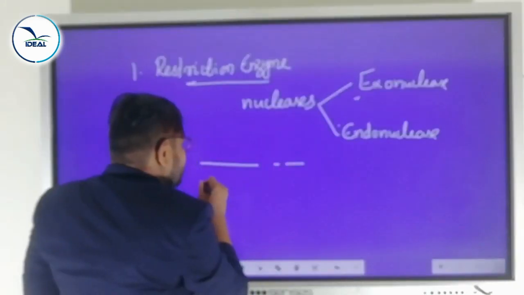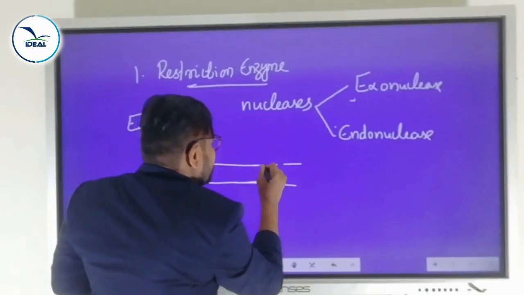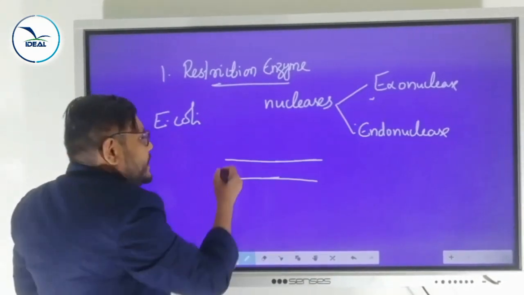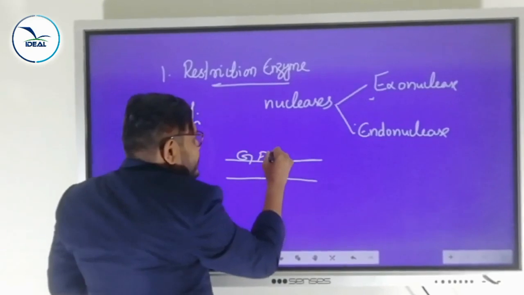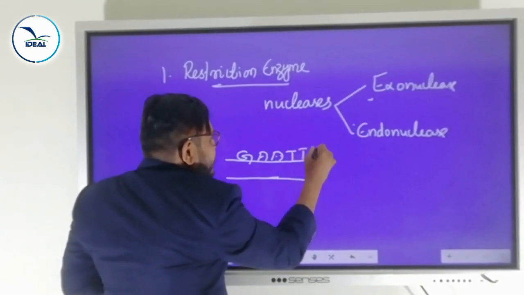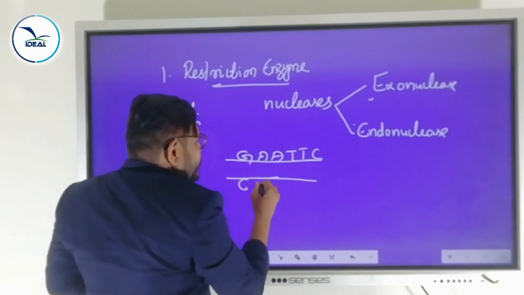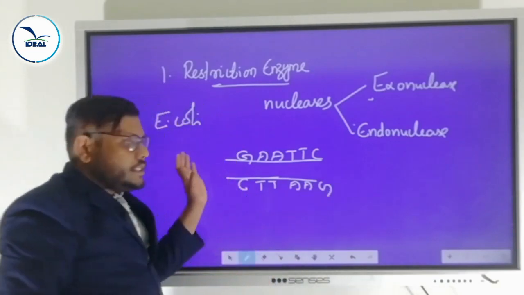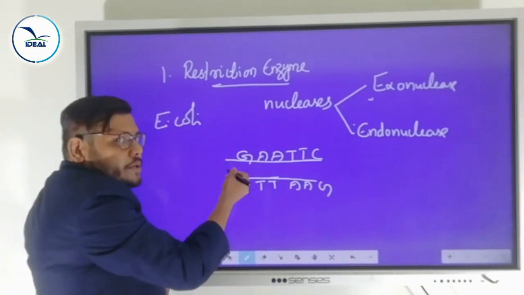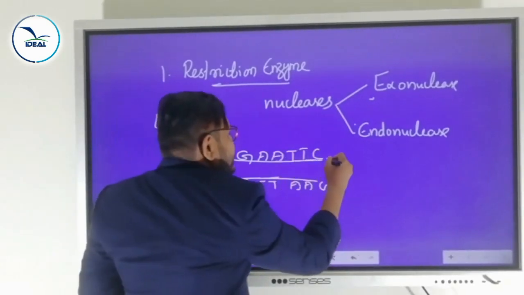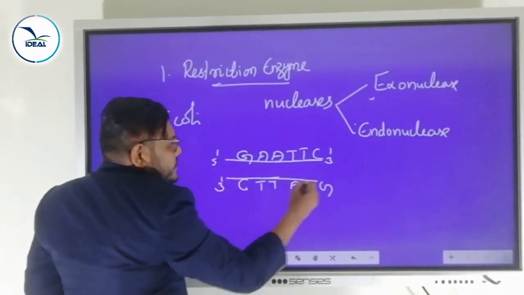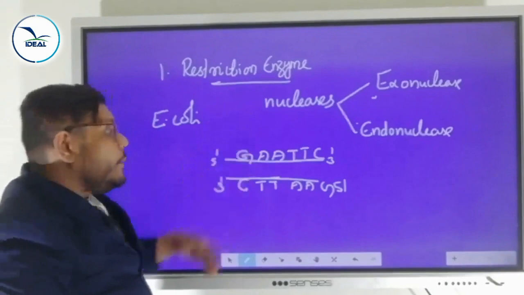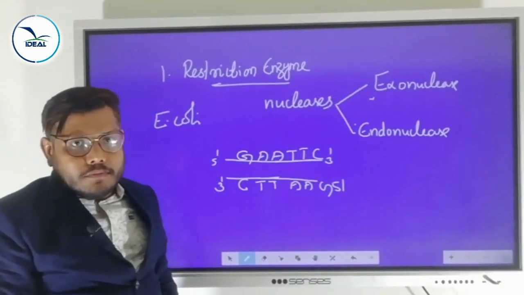Just imagine this is one of the DNA strands. Here we know that many nitrogen bases are there: guanine, adenine, adenine, thymine, thymine, cytosine. Another one: cytosine, thymine, thymine, adenine, adenine, guanine. So this is one of the DNA strands or nucleic acid. This is the 5 prime, this is the 3 prime. Then this is the 3 prime, this is the 5 prime. Is it clear? So this nuclease enzyme can break down these DNA molecules.